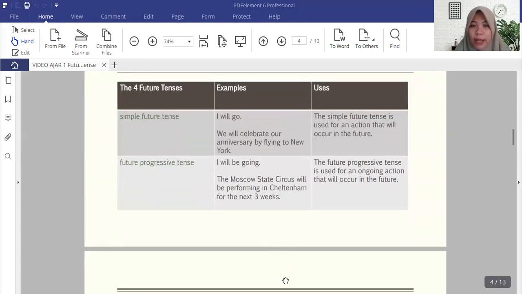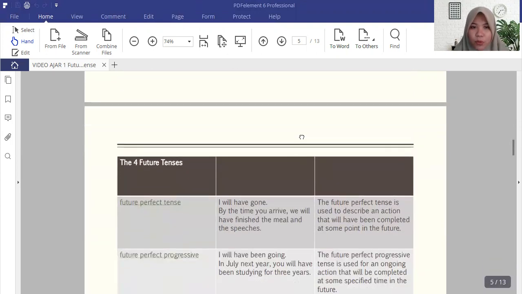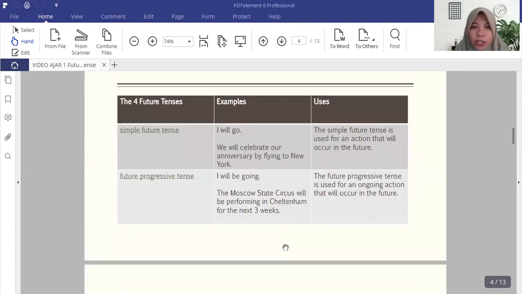So the future tense itself is divided into four types of future tense. The first one is simple future tense. This is probably the most familiar tense that you already heard, or already learned, in your previous level of education. So let's see the example here.